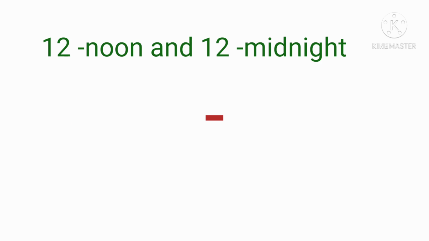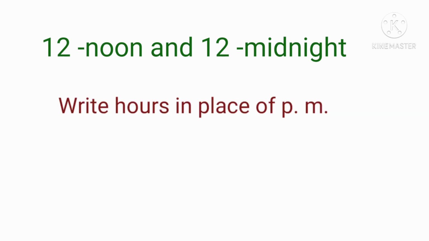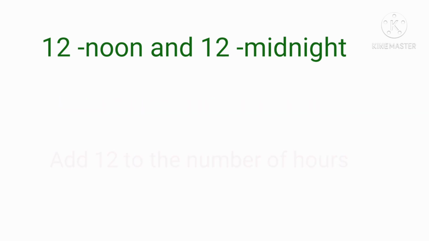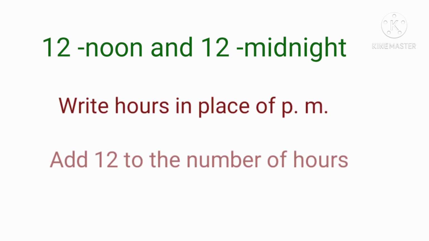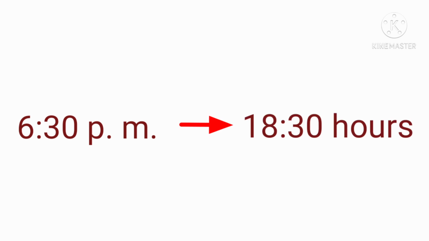To express the time between 12 o'clock noon and 12 o'clock midnight, we write hours in place of pm. Next, we have to add 12 to the number of hours. Example, 6:30 pm. Now, let us add 12 to the hour, that is 6 plus 12, that is equal to 18. So, the 24-hour time is 18:30 hours.